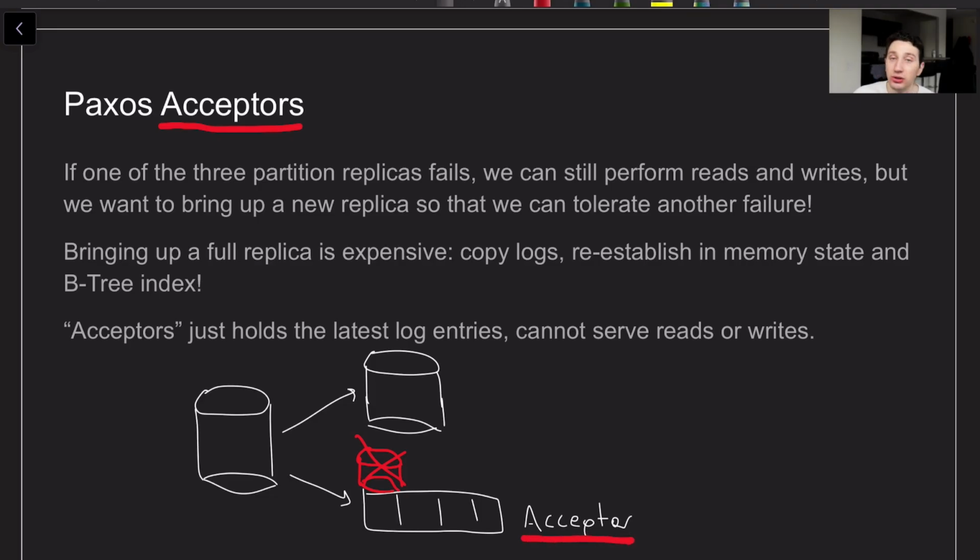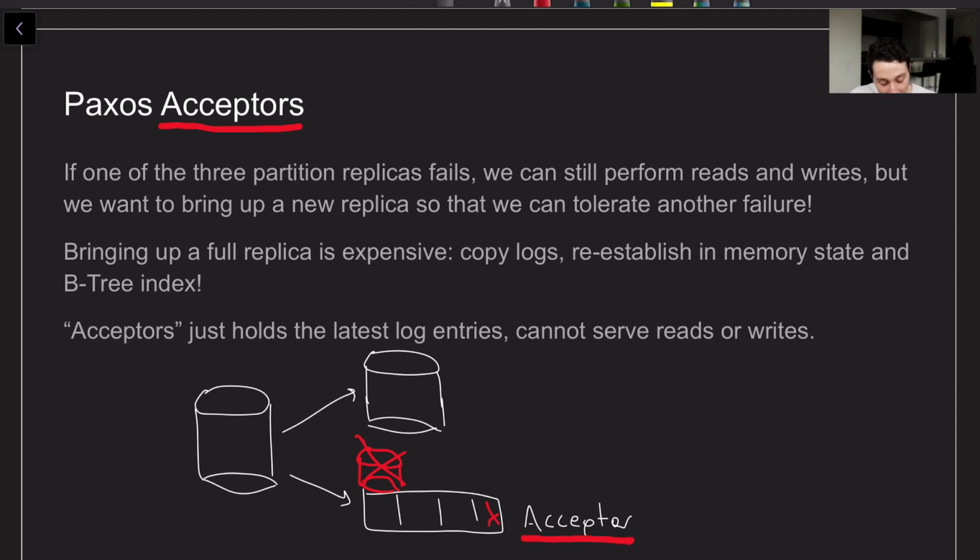So what would be easier and brings state up quite a bit faster is if you just use something called an acceptor node, which is effectively just a write-ahead log. So the write itself in the log stays durable because it's still over here in your log and you can still access it later. However, the acceptor itself is not actually building up any materialized state of what the key and value pairs look like. It simply is holding the write-ahead log, and that means we can bring one up within a couple of seconds, and so we don't have sustained replica failures.